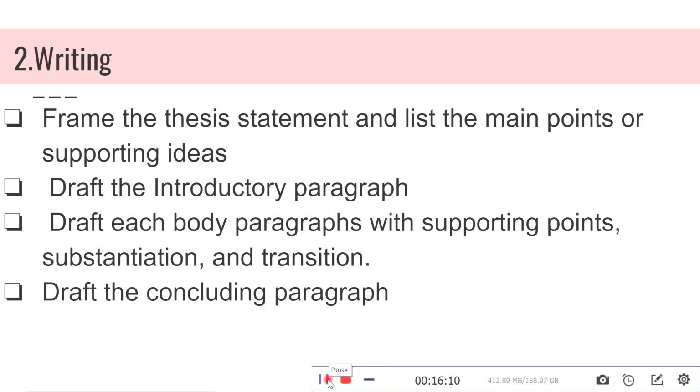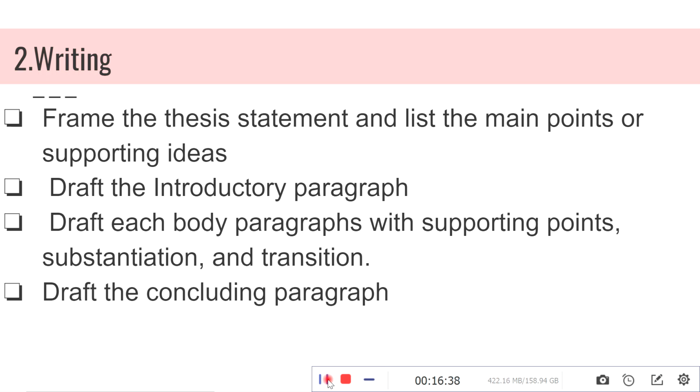So, as we already know, writing includes getting into the process of arranging these ideas into written form. So, first, thesis statement is the most important thing in writing. Then you have to draft the introductory paragraph, then each paragraph with supporting points, substantiation, and transition.